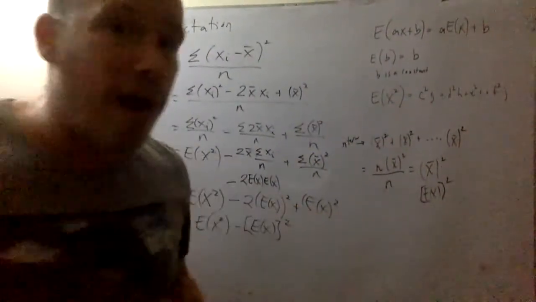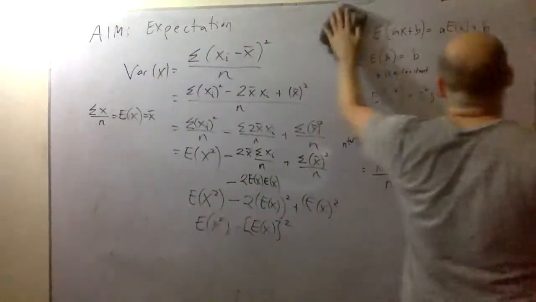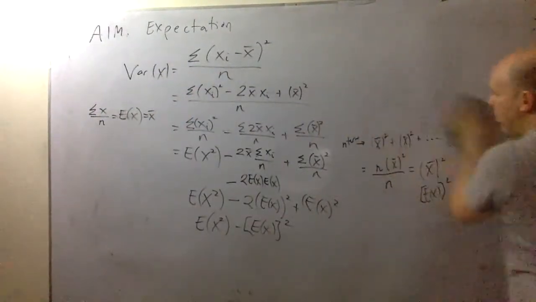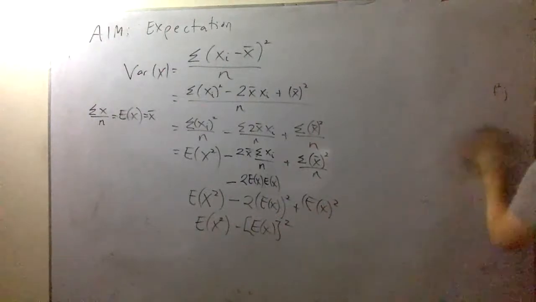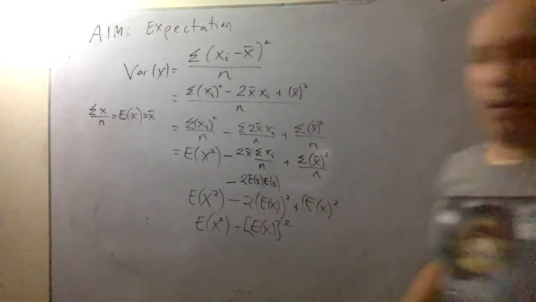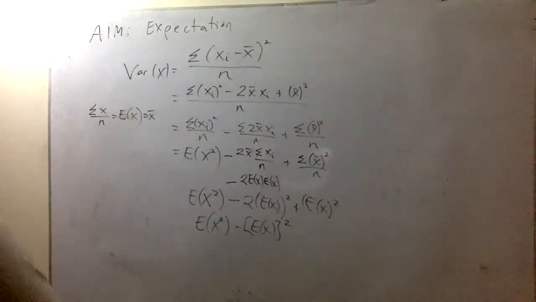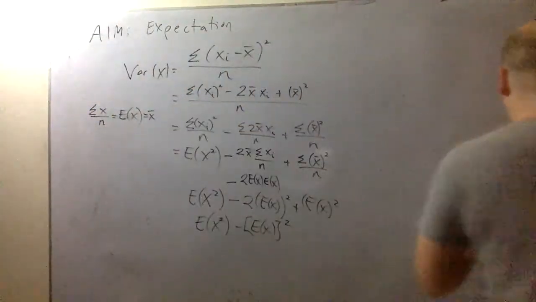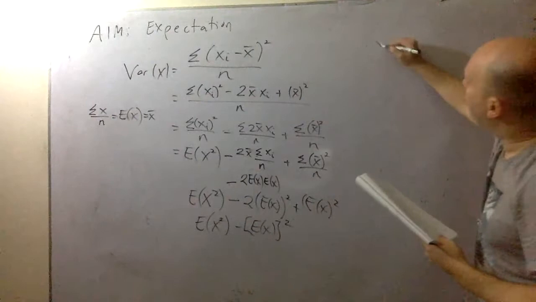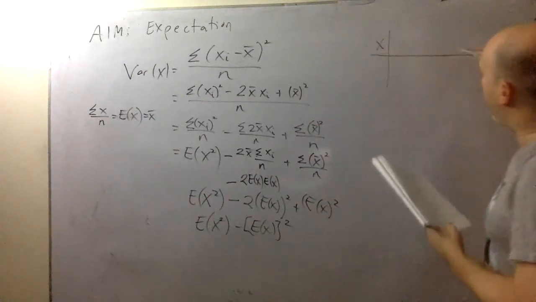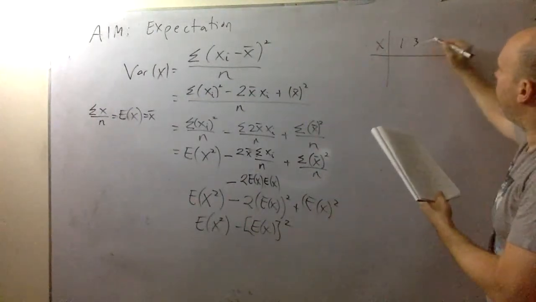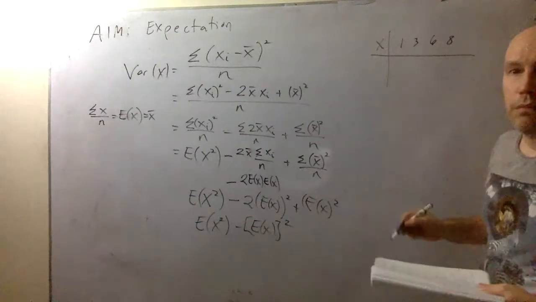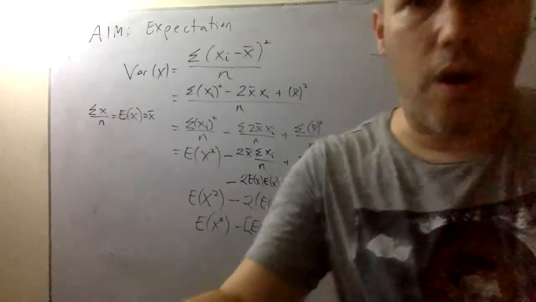So let's take an example and find the expectation and the variance, and we can make up our example. Let's use the example that I had. So we had x, and we said it was 1, 3, 6, 8. Okay, let me move the screen over, sorry.